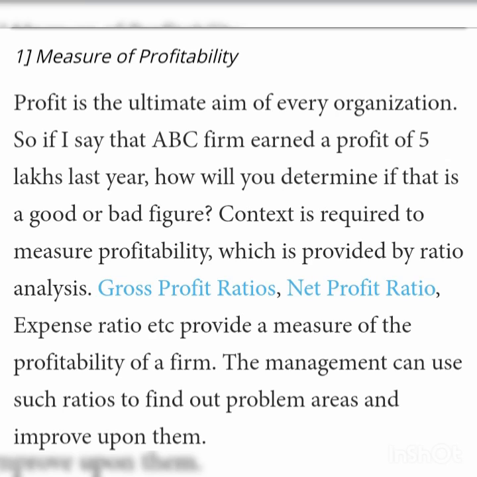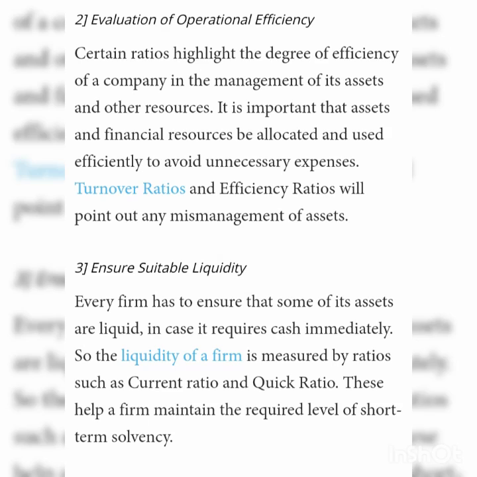Second objective is judging the operational efficiency of the management, or evaluation of operational efficiency. The operational efficiency of the business can be calculated by calculating different operating ratios. As the operating ratio shows the operational cost of the business, it will be in the interest of the business if it is lower. We use operating net profit for calculating operating net profit ratio, wherein non-operating or other expenses and incomes are not taken into consideration.